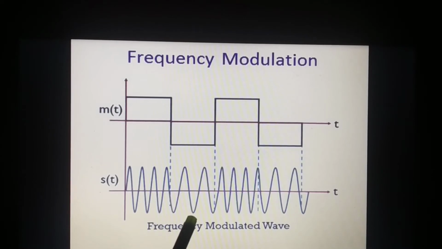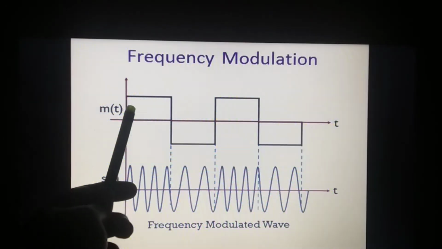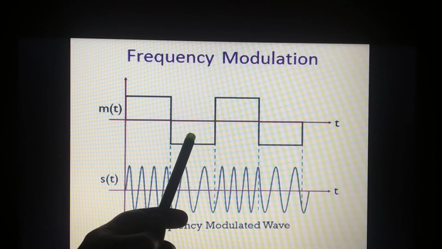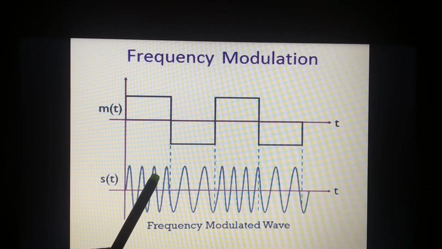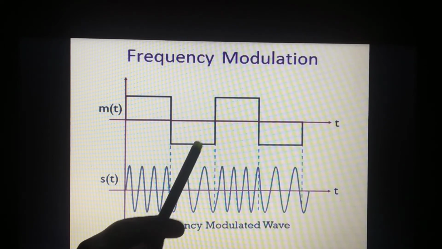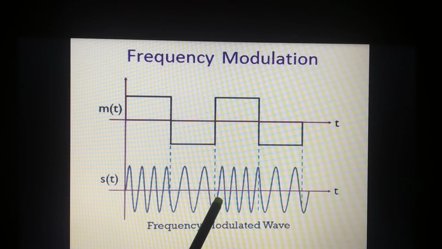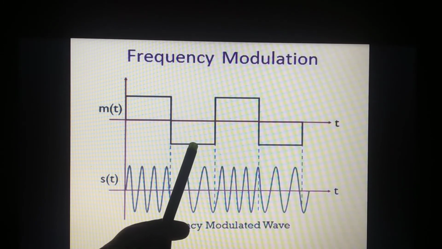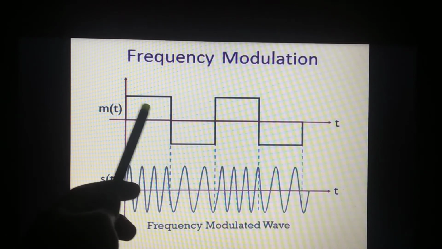I think this may be simple. This is the better way of explaining the frequency modulated waveform. Let us see, this is the message signal. This is the positive half cycle and this is the negative half cycle. For the positive half cycle, the number of cycles per second increases. For the negative half cycle, it decreases. It means that the frequency decreases for the negative half cycle and the frequency increases for the positive half cycle.